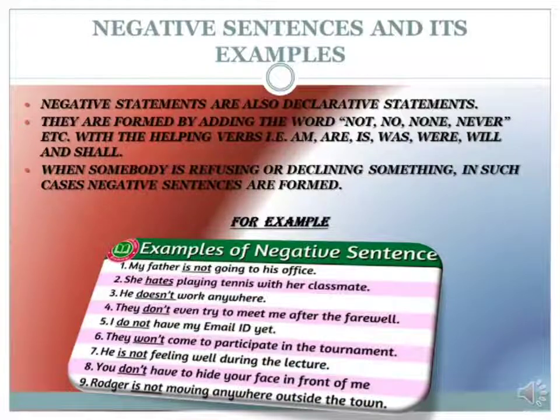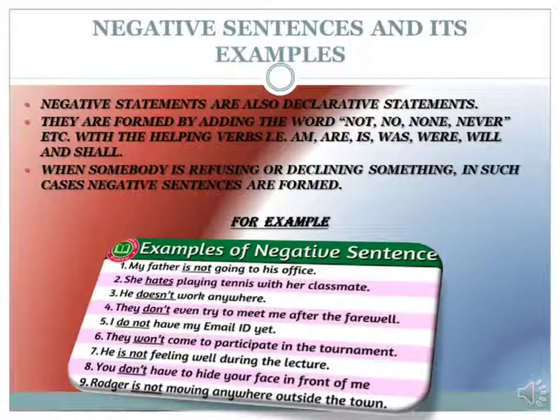When somebody is refusing or declining something, in such cases negative sentences are formed. So, dear students, for an example, if I tell you that I am refusing you, or you have been refused by someone for a chocolate, then how would you feel? Of course, you would feel negative about it. Why? Because someone has refused to give you something that you asked for. Of course, it would make you feel bad.